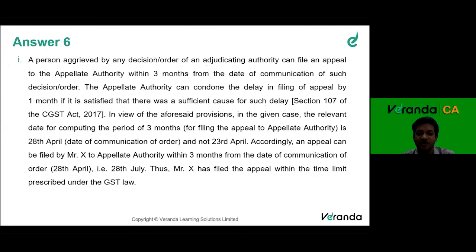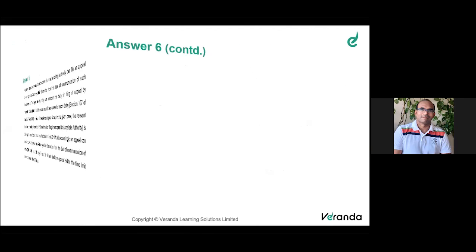First part of the question was time limit. Ravi rightly said it is 3 months, and 1 month extra can be given if there is sufficient cause for delay, right? The 3 months we have to calculate from 28th April, not 23rd April. So if we calculate from 28th April, the time limit is still up to 28th July, and the taxpayer filed the appeal on 26th July. So it was well within the time limit. He does not even require an extension. So as per the time limit, no problem.